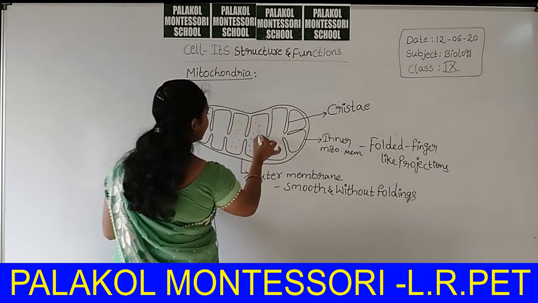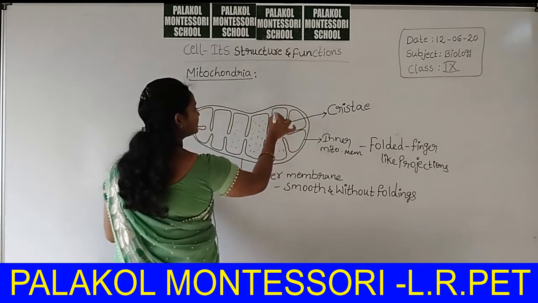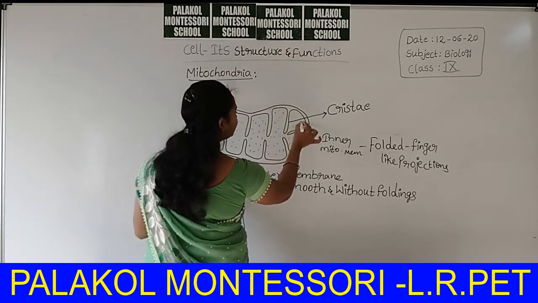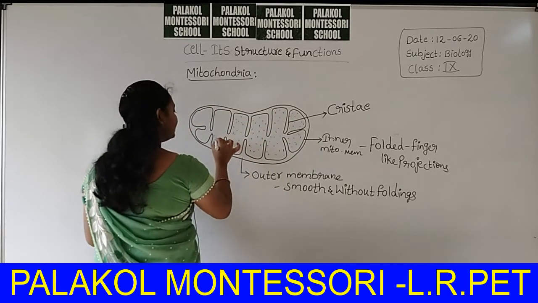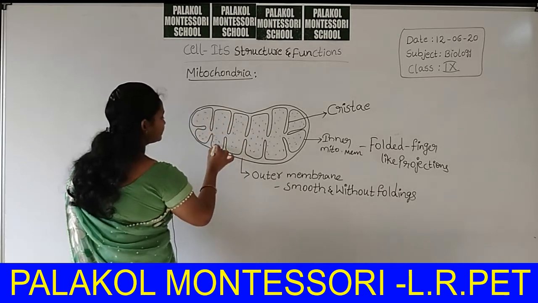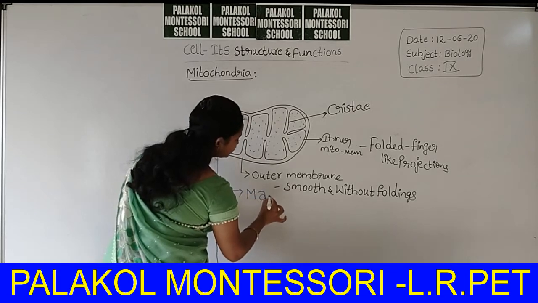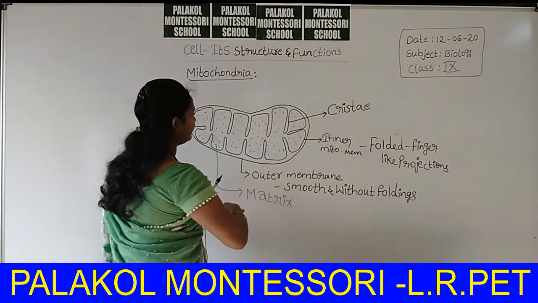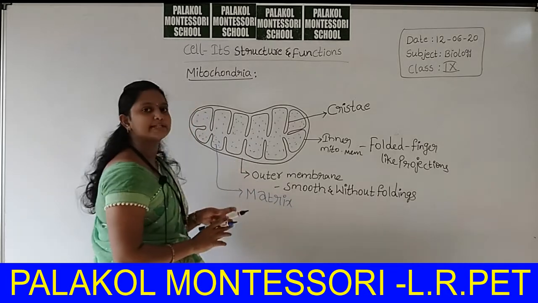In the case of a cell, the fluid is called cytoplasm, but this is a cell organelle, not the complete cell. It is a part of the cell. Inside the mitochondria, here also fluid is present. This fluid is named matrix. That's why these cristae are folded towards the matrix.